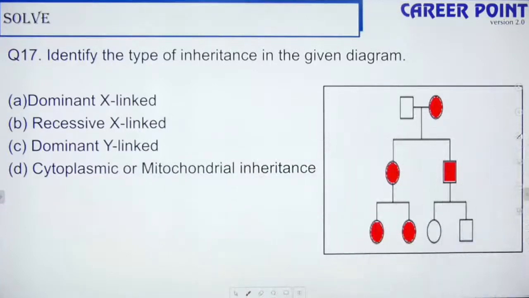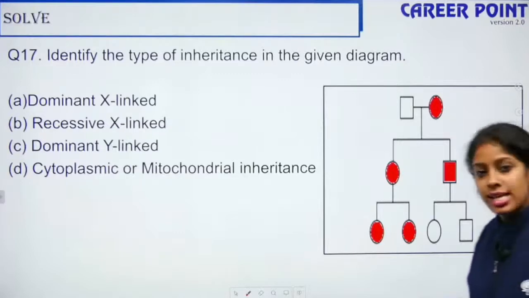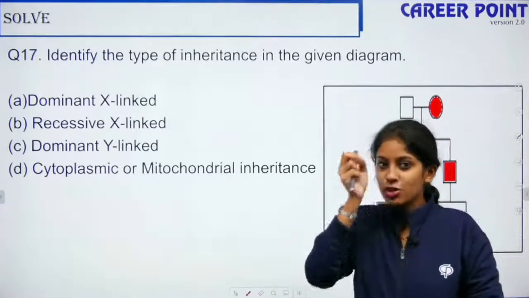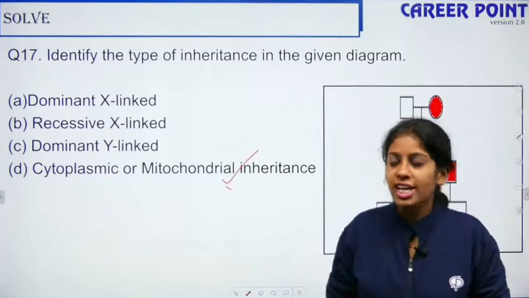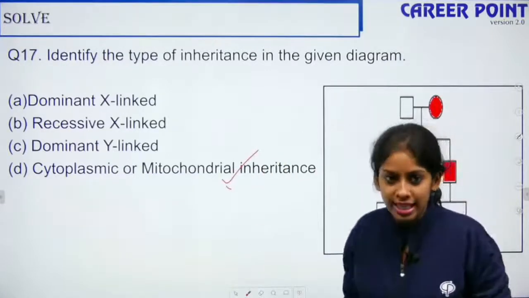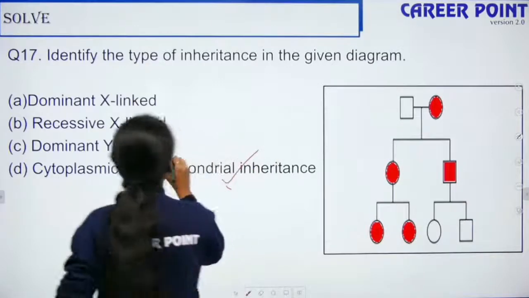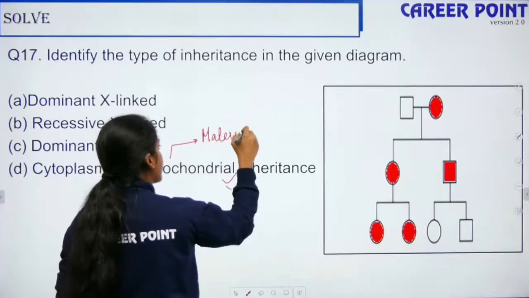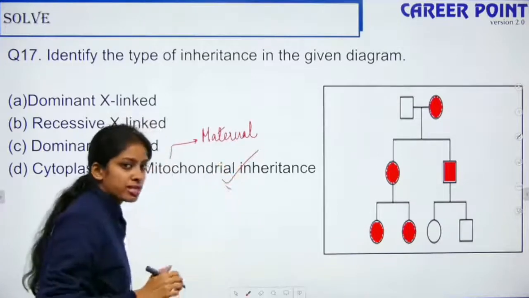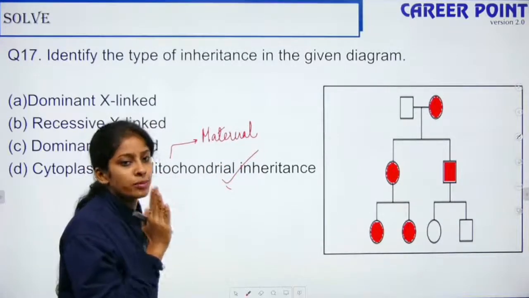Yes, any idea? Yes, absolutely right. So 17 is option D, not A. So it is option D. Cytoplasmic or mitochondrial inheritance is maternal inheritance. So in a cell, if you have to inherit mitochondria or cytoplasm, it always comes from the mother.